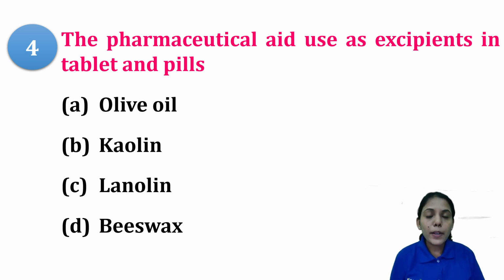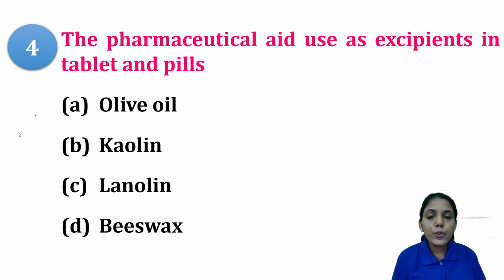So basically pharmaceutical aid, so that will act as your, if it is tablet and pills, it will either be a diluent or a lubricant, any of them. So we have to identify which of the pharmaceutical excipients among the four options is present in tablets and pills. So option A is olive oil.